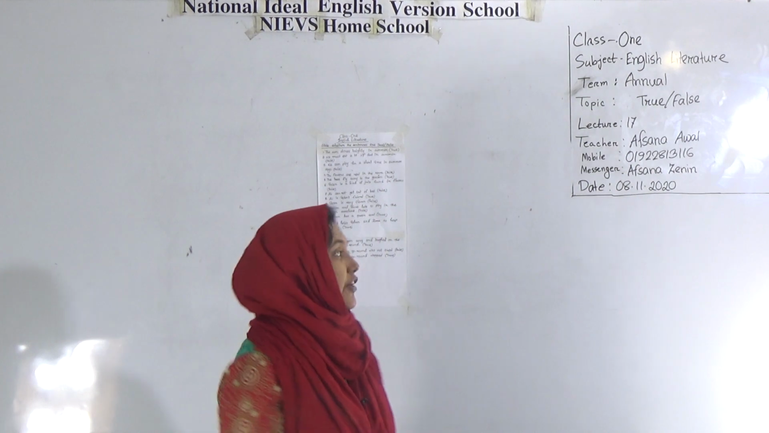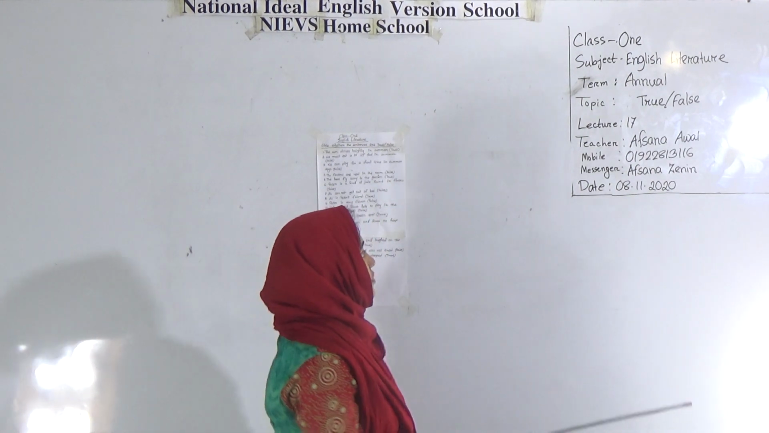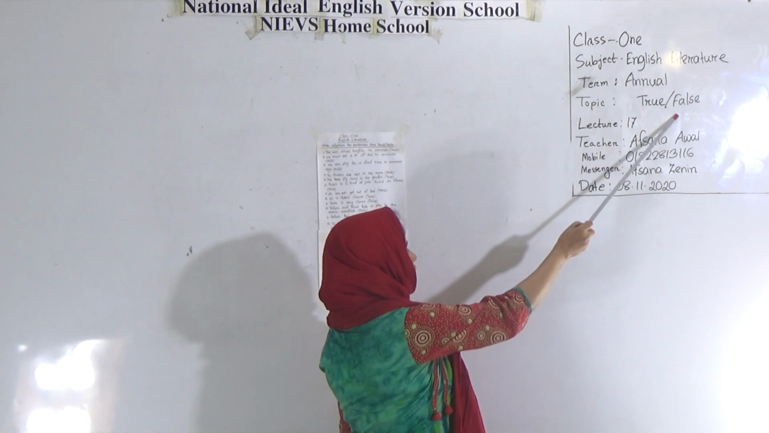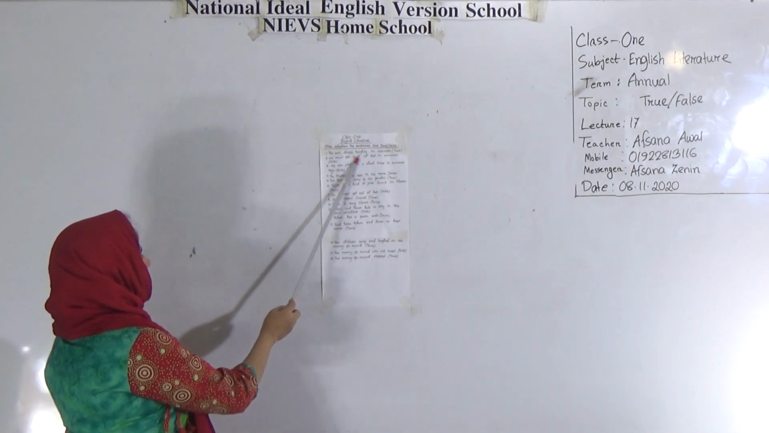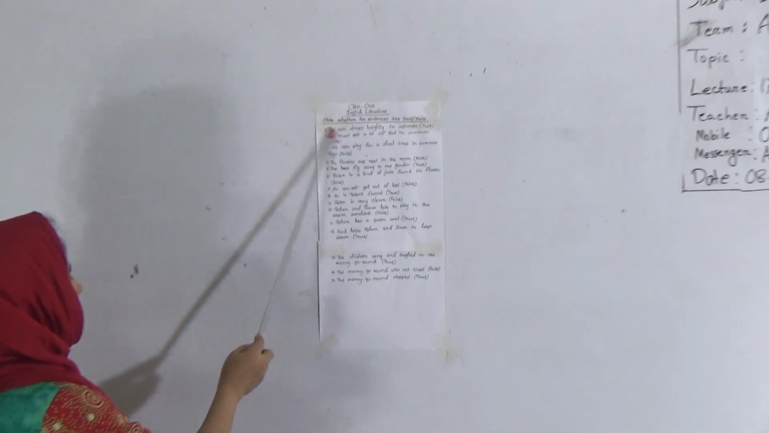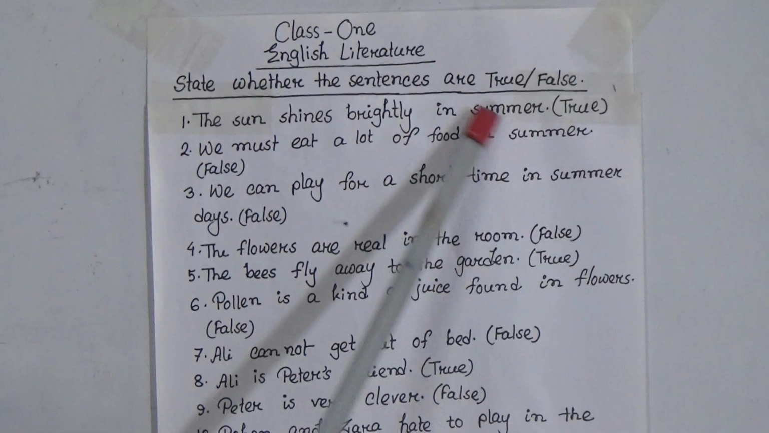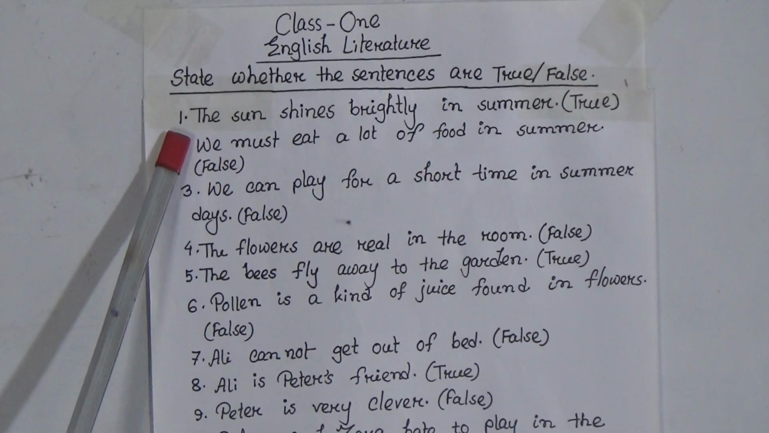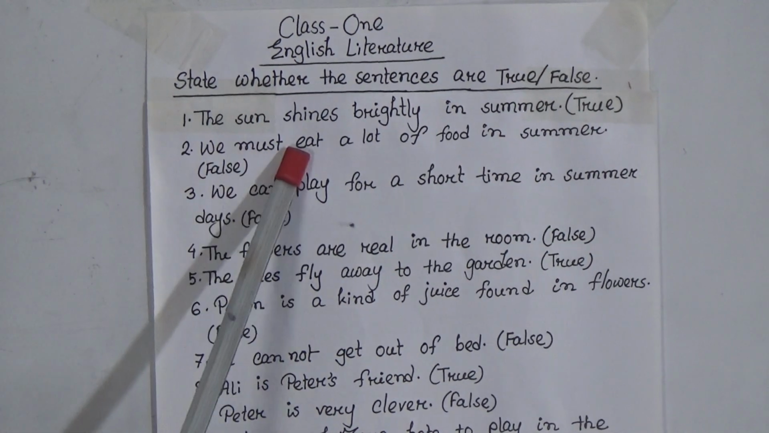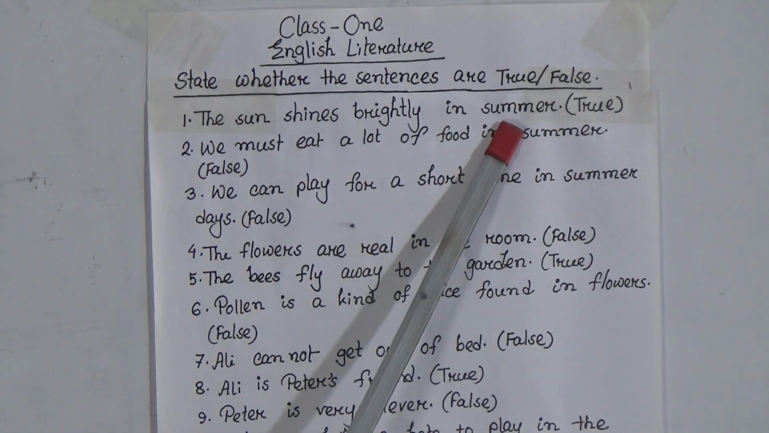Today I will take your English literature class and today's topic is true-false. So let's start. Students, look at the board. State whether the sentences are true or false. The first one is the sun shines brightly in summer.